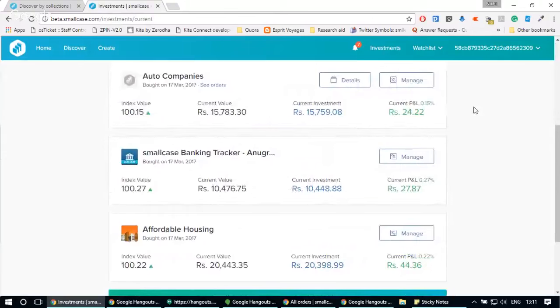Now there are a lot of use cases for the create options. Let's say you read an article on Money Control where three brokerages have mentioned that they are bullish on five stocks for the next 1 month. So what you can do is quickly add those five stocks.